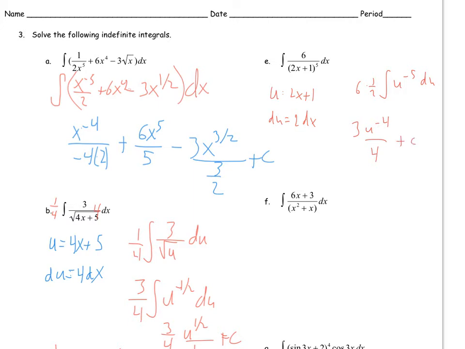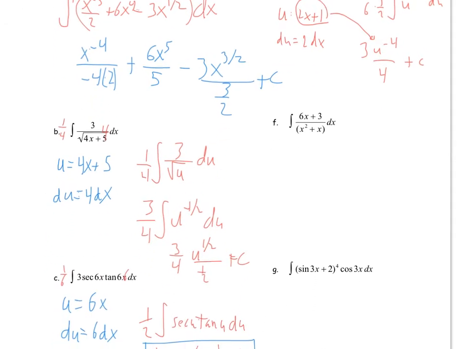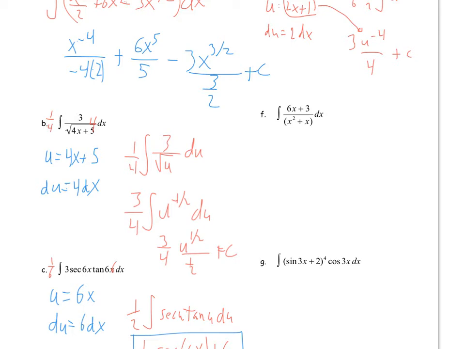I don't care if you leave your answers with negative exponents or if you write it in the denominator or whatever. But remember, I'm going to not box that in because that is not the final answer. The final answer is you've got to substitute your u back in. So just take this, plug it in right there, and then you're done. Again, refer to the digital copy of the key to see the final answer if you need to.